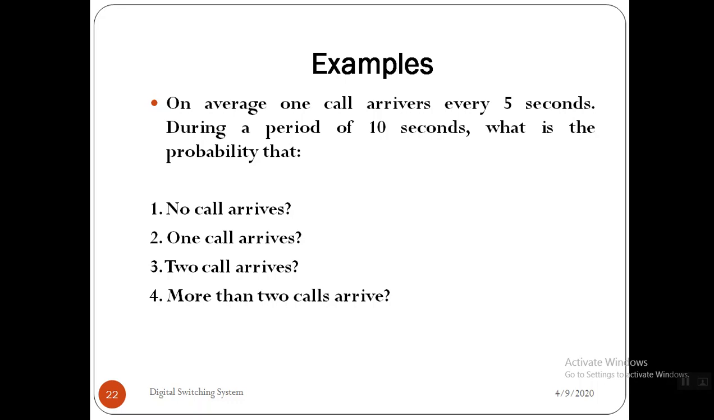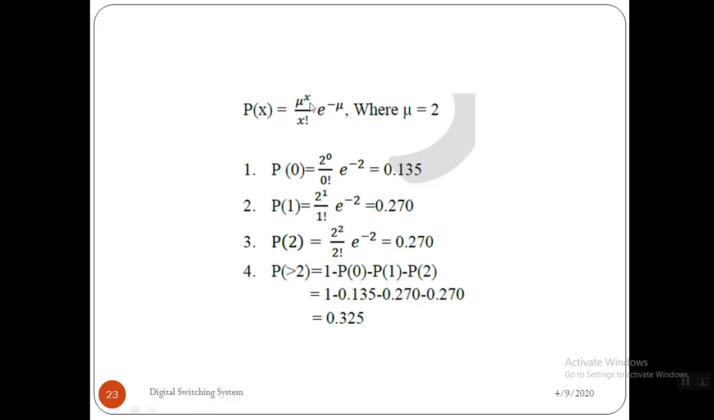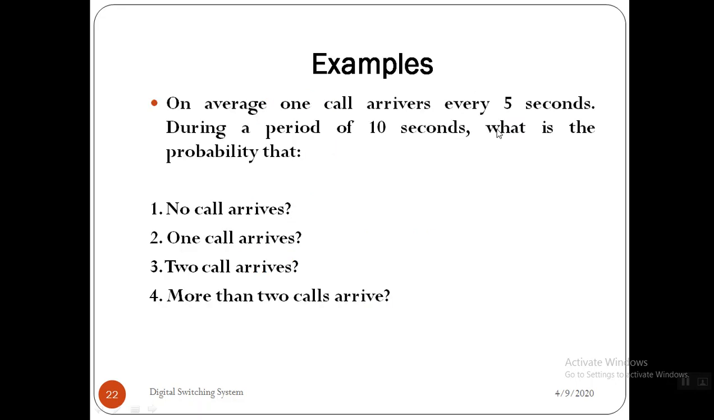So two calls arrive within this 10 seconds. It means the number of calls may be 0, it may be 1, or it may be 2, or it may be more than 2, right? Not 3, 4, 5; the total probability is supposed to be considered. So a call arriving every 5 seconds means mu is equal to 2, right? Average number of calls arriving. So every 5 seconds one call, so in 10 seconds 2 calls. The value of mu, the average number of calls, is 2 in this example.